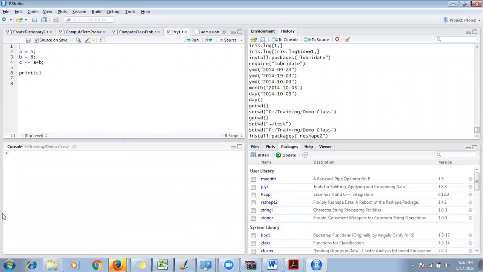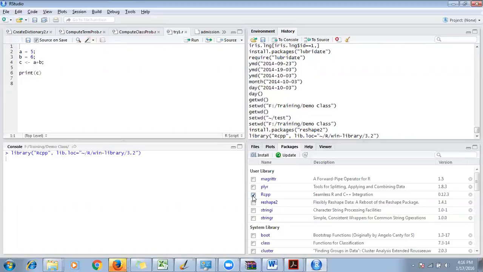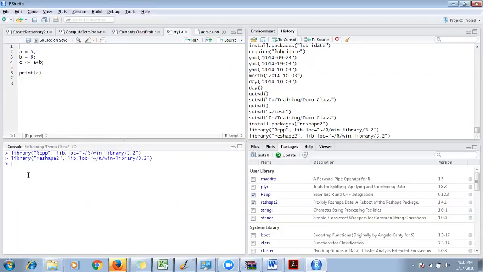Now if you look here in the Packages pane, you can see my reshape2 package is installed here, under User Library. These are all the packages that I have installed. If you want to use this package, you can click on this checkbox, which will load this package, or you can just say library.